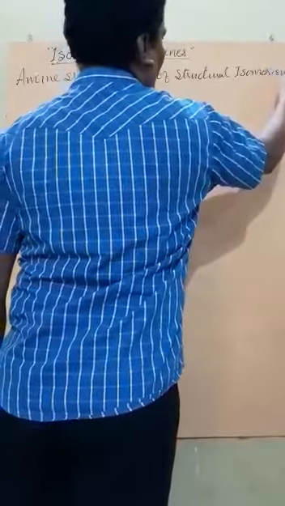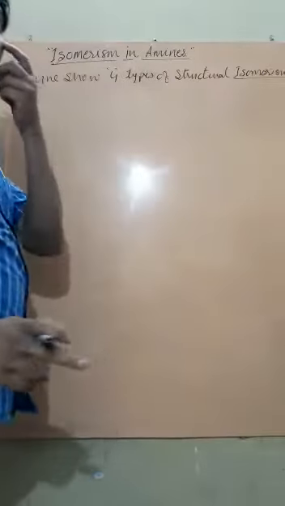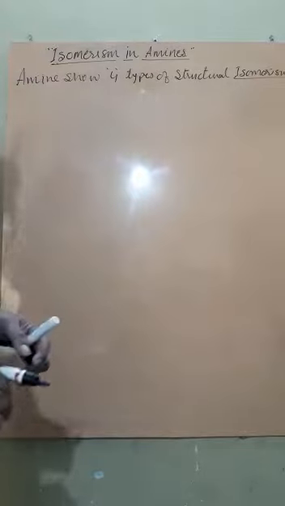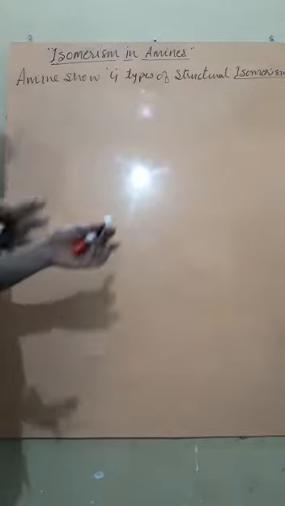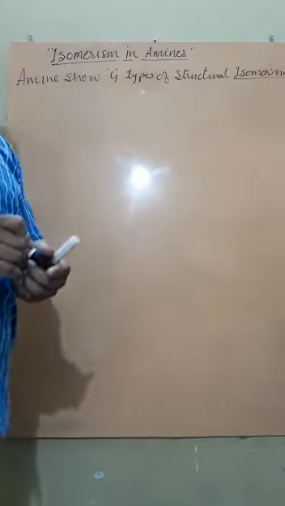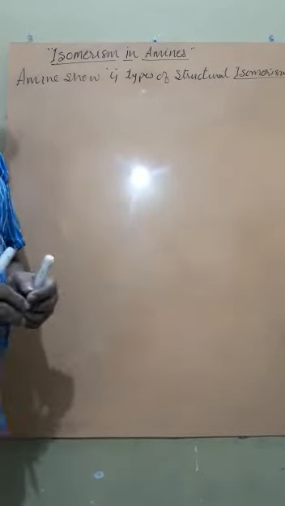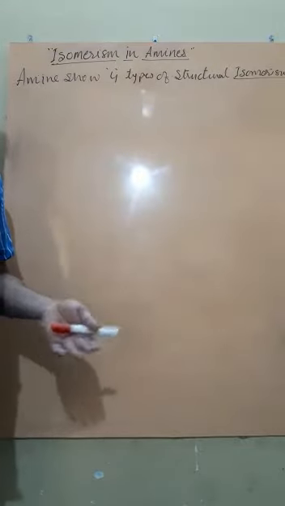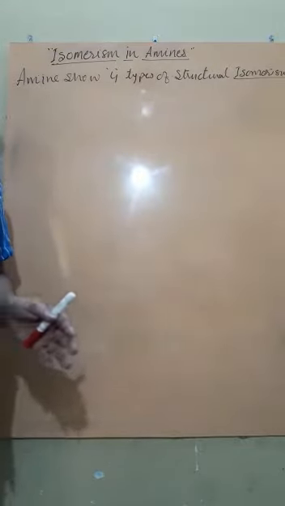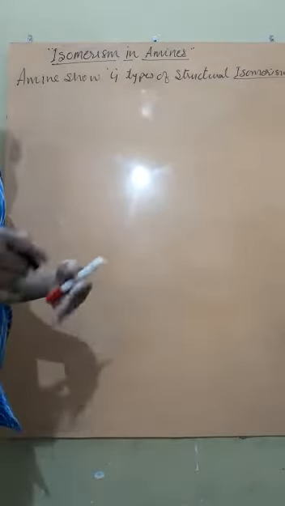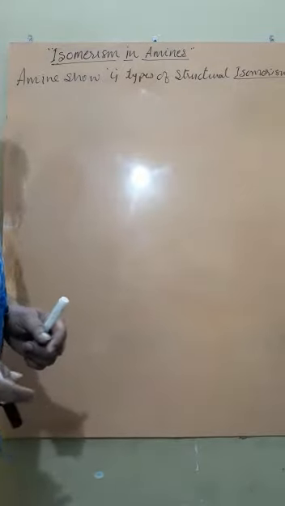Okay. Now, here actually, students, we have to use intelligence. That means we have to bring the molecular formula and the structural formula of all the amines, and then we have to intelligently deal with how many types of isomerism are possible.